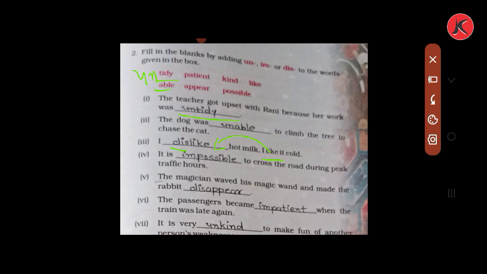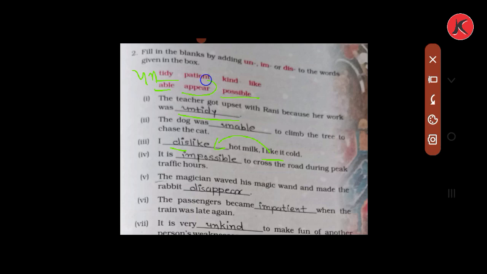Number 4. It is blank to cross the road during peak traffic hours. Possible is given here. Now we have added im as the prefix of this word and fill this blank with impossible. Number 5. The magician waved his magic wand and made the rabbit blank.